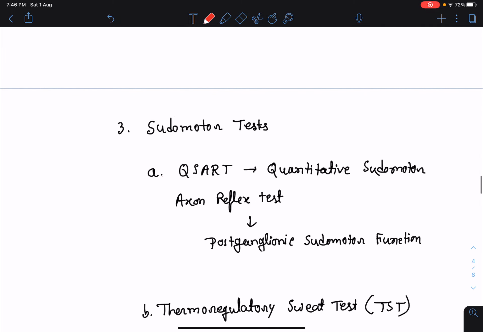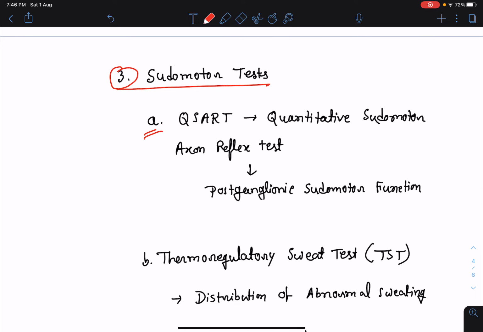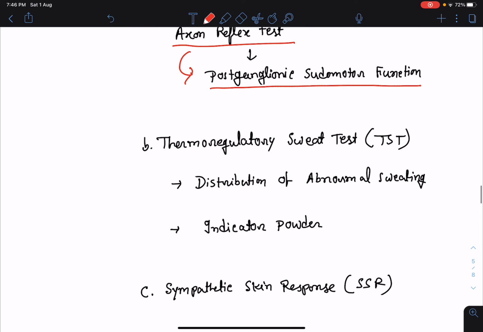The third category is test for pseudomotor function. Under this category, we can do the following tests. First is QSART, Quantitative Sudomotor Axon Reflex Test. This test is done to see the integrity of post-ganglionic pseudomotor function. In this test, the response is recorded from 1 skin site in the upper limb and 3 skin sites from the lower limbs, and the response is measured.